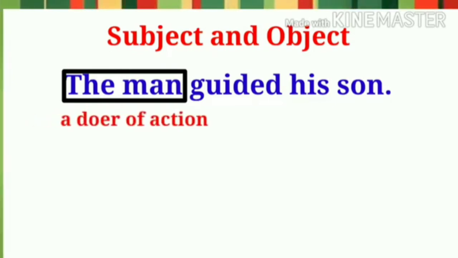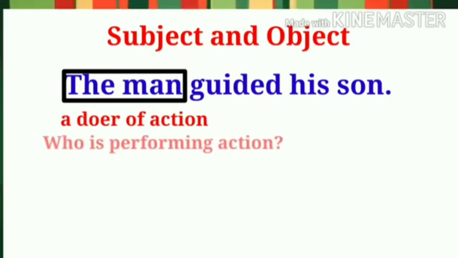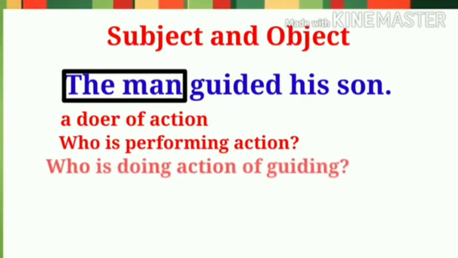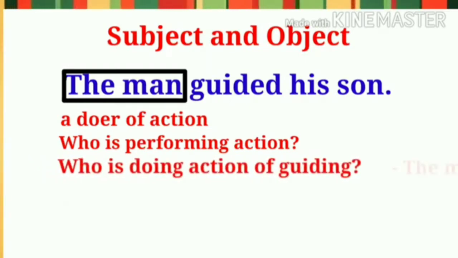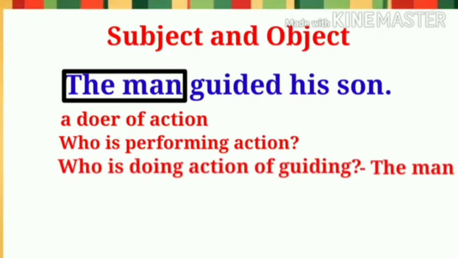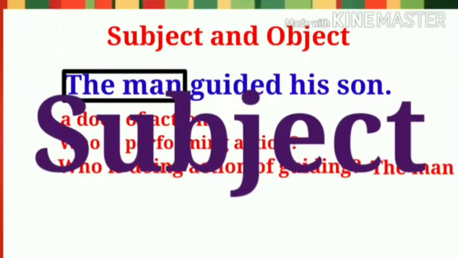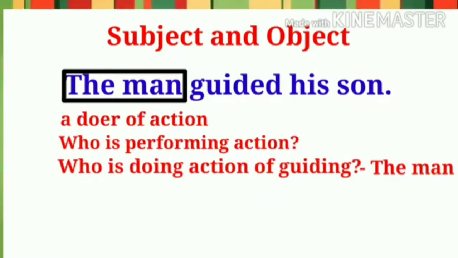In other words, subject is a part of sentence that shows who is performing the action described in a sentence. If you read this sentence, who is doing the action of guiding? The answer is the man. Therefore, the man is the subject in this active sentence. Most of the time, we are under the wrong impression that the first word of the sentence is the subject of a sentence. But it's wrong.